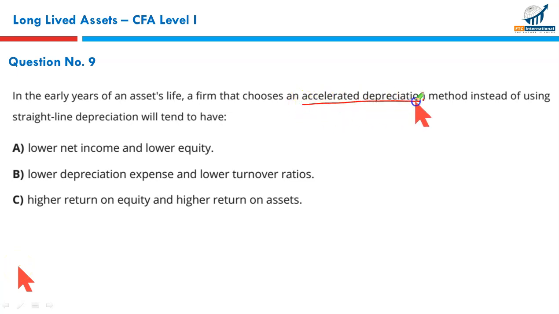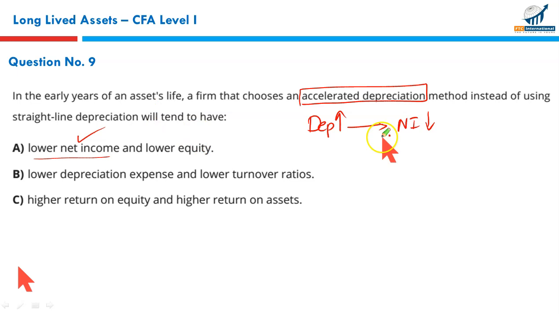Since you have chosen accelerated depreciation, resultantly your depreciation charge would be higher. When depreciation charge would be higher, your net income would be lower. Simple as that. So, if you have chosen accelerated depreciation, you will have a low net income. Agreed. What about equity? Since net income eventually closes in equity, you have a low net income, resultantly equity would be lower also. The second part of this option is also correct.